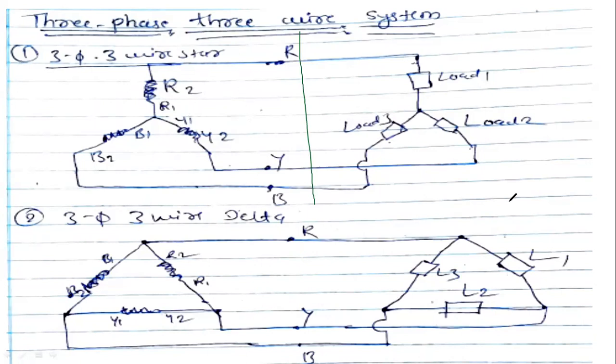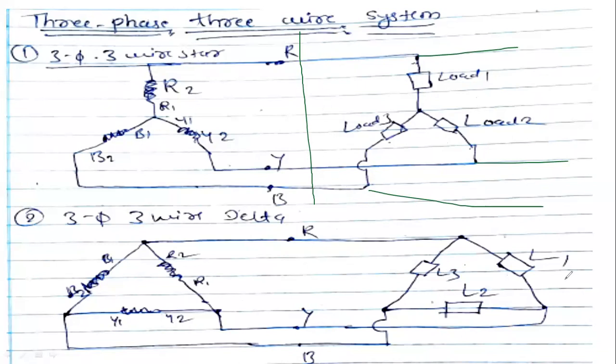Three phase, three wire. What is the output? If it is connected in star, we are not taking the neutral line, but we are taking 1, 2, and 3, three lines outside here now. So we are going to call it a three phase, three wire system.